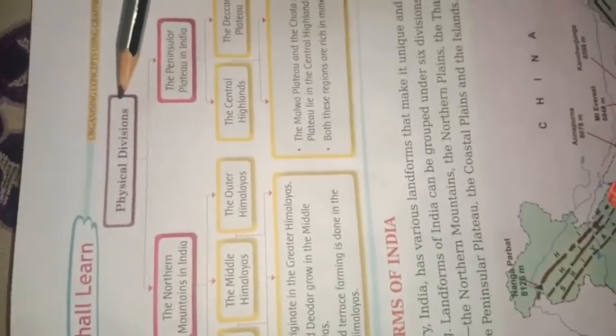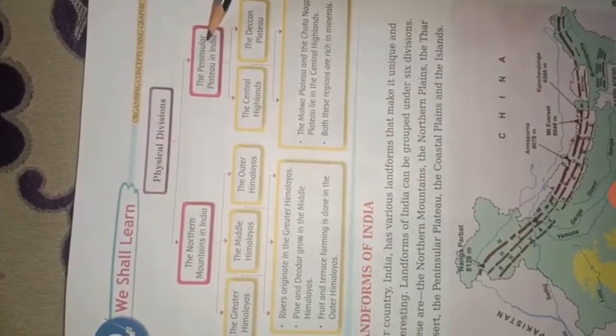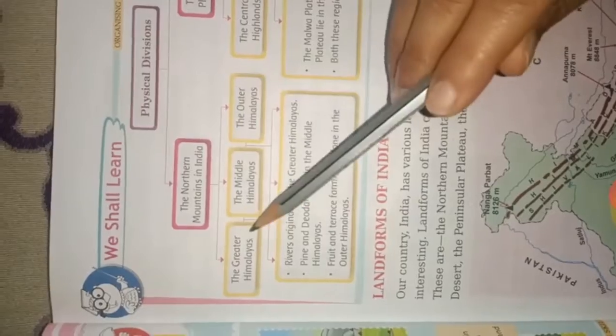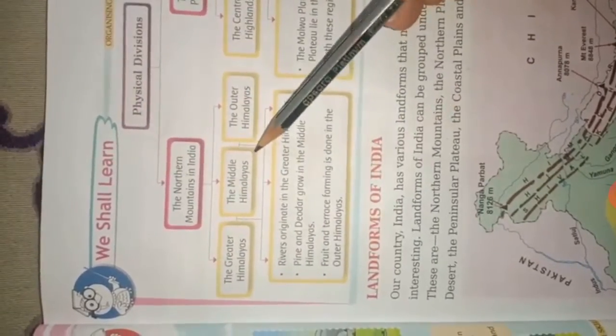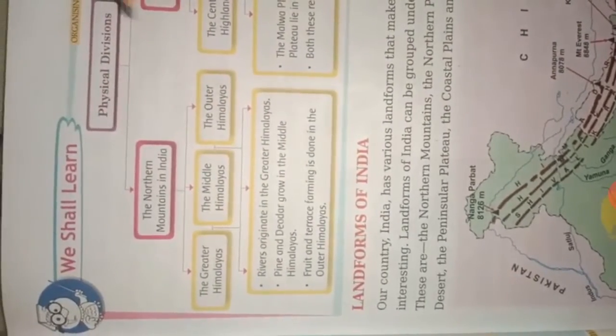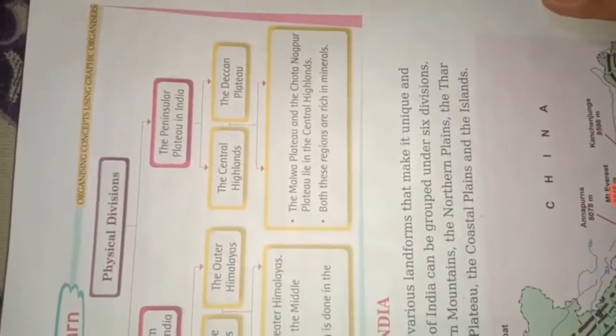Let's start with the flow chart. Physical division. The northern mountains in India and the peninsular plateau in India come under the category of physical division. The northern mountains are divided into 3 parts: Greater Himalayas, Middle Himalayas, Outer Himalayas. Peninsular plateau: Central Highlands and the Deccan plateau.